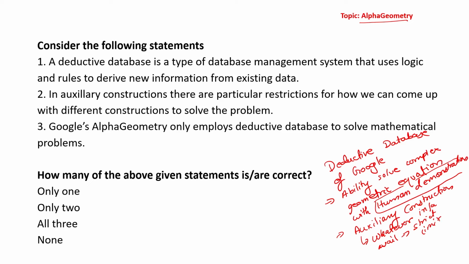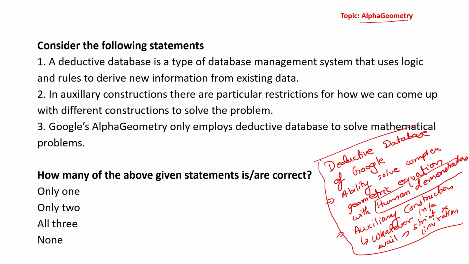So there are basically no strict limitations with respect to implementation. And this deductive database has been successfully used by AlphaGeometry.